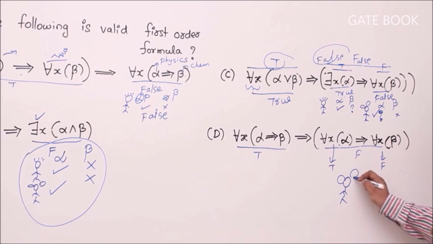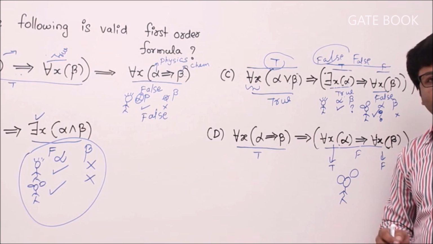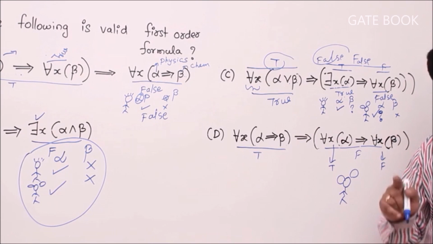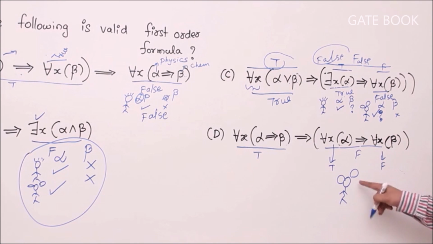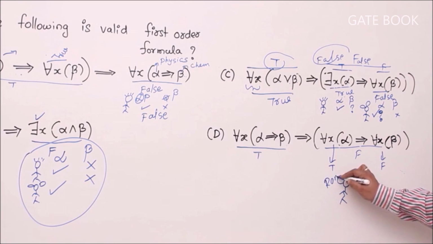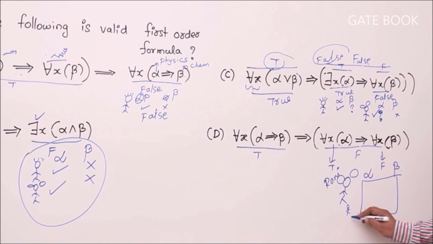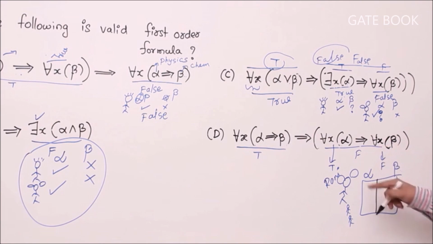Again, some students have this doubt. That is, sir, every student should fail chemistry. No, not required. If I say every student passes chemistry is wrong, for that some one student failing chemistry is enough. Okay, so let's say her name is Rani. Physics exam and chemistry exam. We have a chart like this, correct? Up to now, there are a lot of other students. Now to make this formula false, definitely at least one student should fail chemistry. For that I am picking Rani as that kind of candidate.